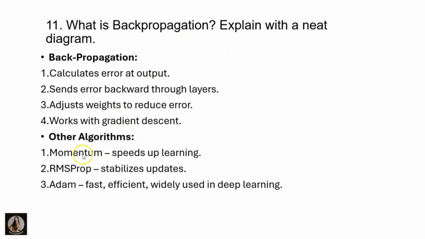And they have told to explain other algorithms also. Here the other algorithms are momentum, RMS propagation and Adam. Momentum algorithm speeds up learning and RMS propagation stabilizes the updates, and Adam is fast, efficient and widely used in deep learning. We have to explain the back propagation with a diagram.